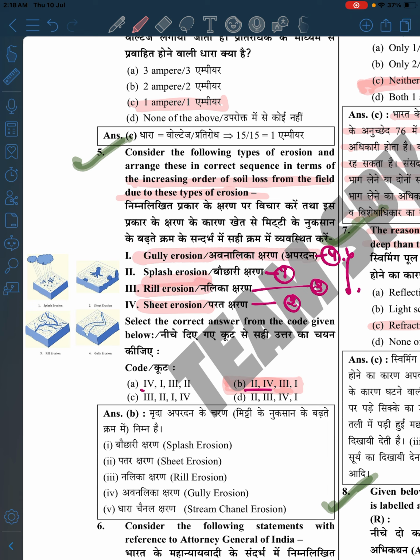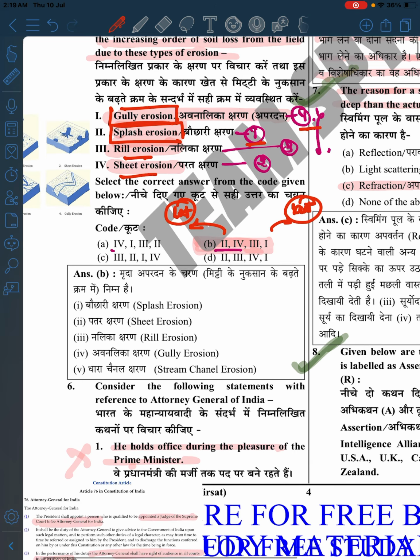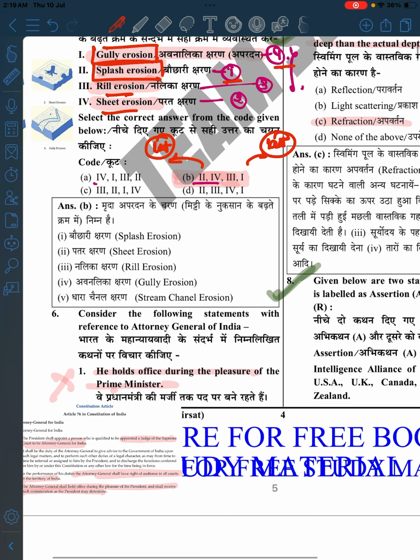You see, when you look at the gully, a large amount of soil is going. So minimum will be splash because it is a cheetah kind of thing, right? So this will be the first, and gully will be the last. So I think we are good with our answers. Yeah, 1 and 4. Sheet is something about less, and rill something about more. So this is also correct. Now we will be moving to the next question.